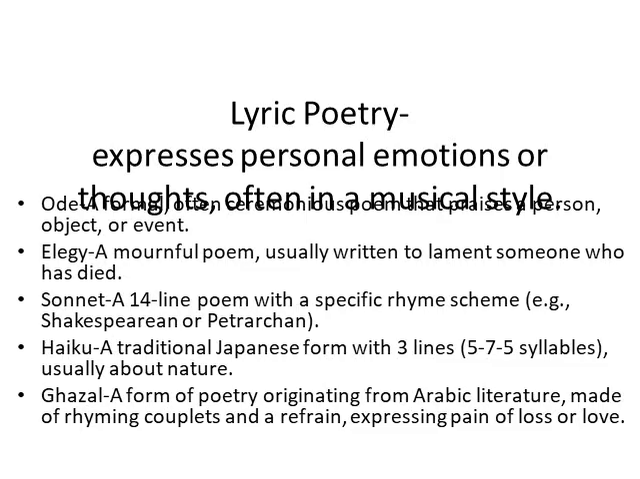The second kind of lyric poetry is elegy. Elegy is a mournful poem, a poem lamenting the death of somebody or the loss of somebody. And the sonnet is a 14-line poem with a very specific rhyme scheme. There are Shakespearean sonnets and Petrarchan sonnets.